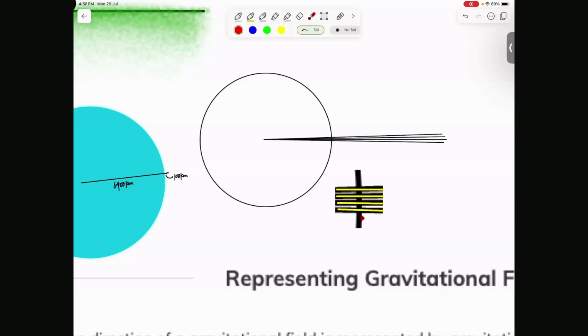The further away it is, the smaller the value is. Correct. So as you start to go further and further away, like here, for instance, it is quite spread out. So the strength is weaker here. And even further away, even weaker there. So eventually it gets weaker and weaker the further and further you go.